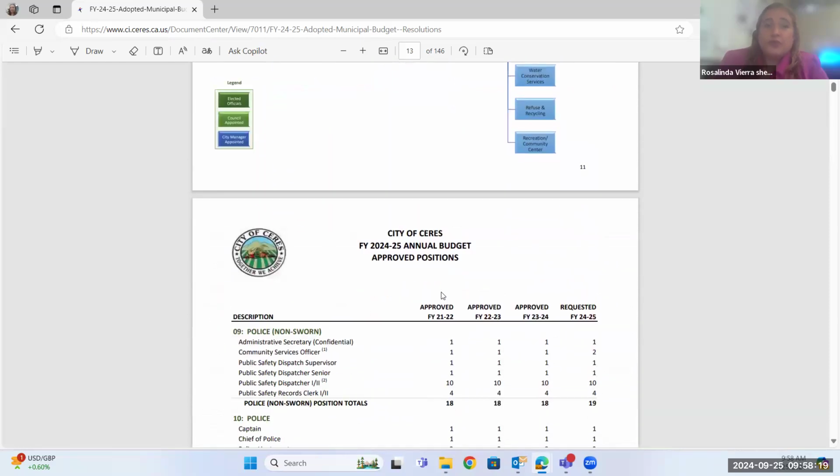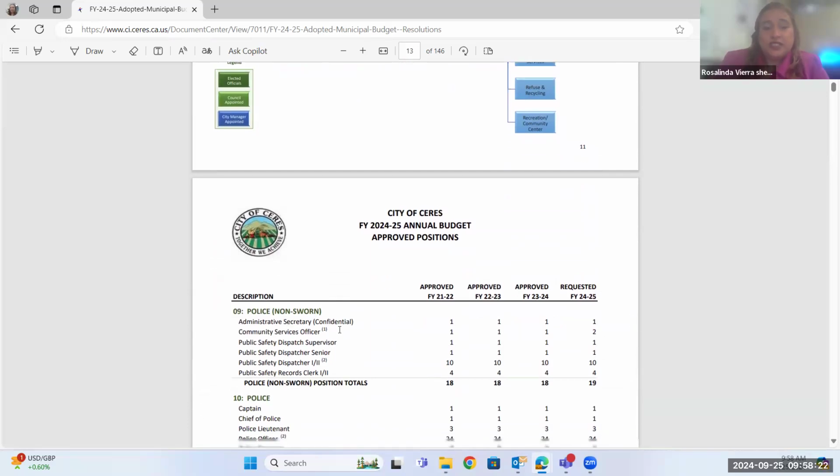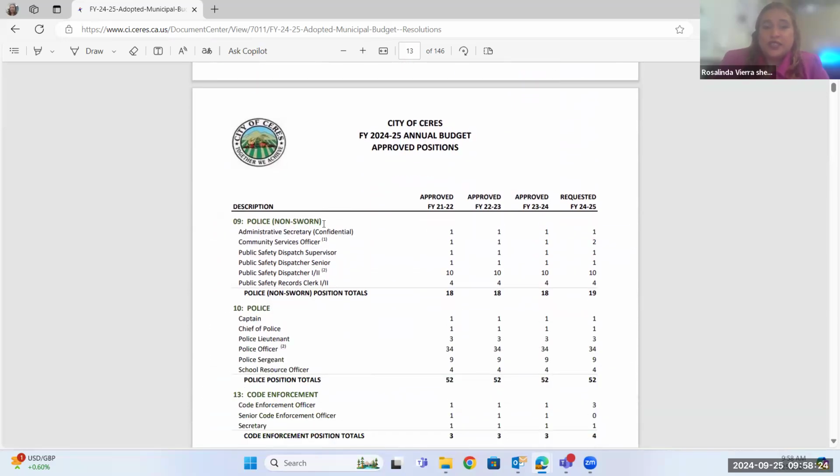So here, this is the main part I want to get into: the approved positions. I know there's been some discussion, some talk, and some rumors, so I just want to put that to rest. Let me look it up. You guys can look it up. This is public information. The meeting was public as well, and these documents are public. I showed you exactly how to get to them.